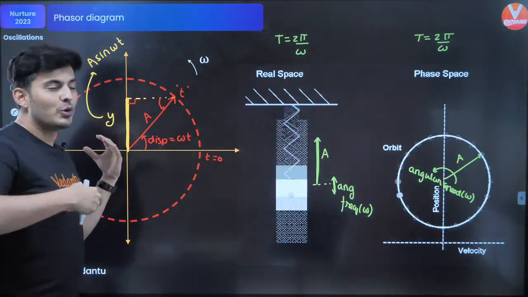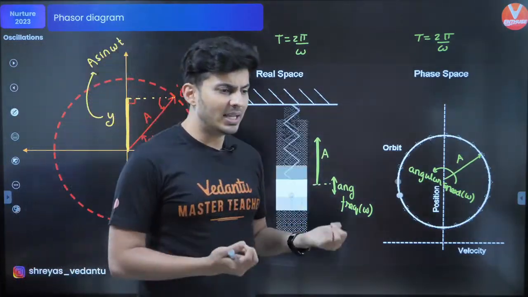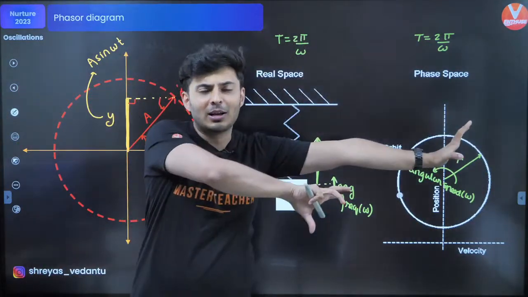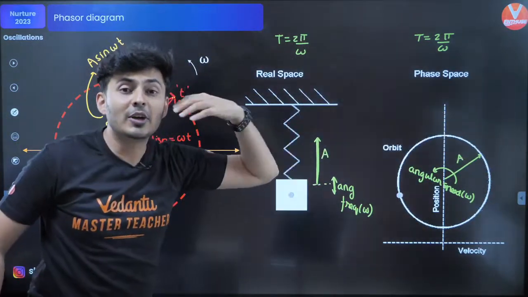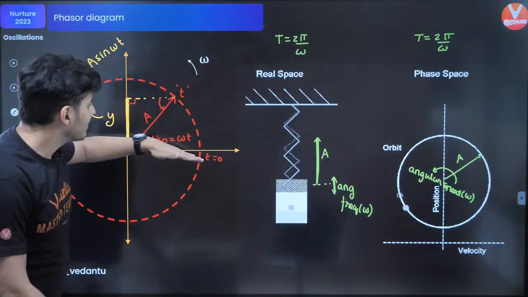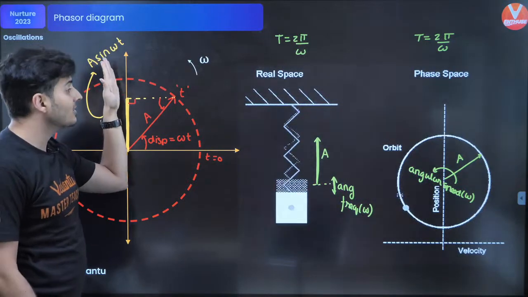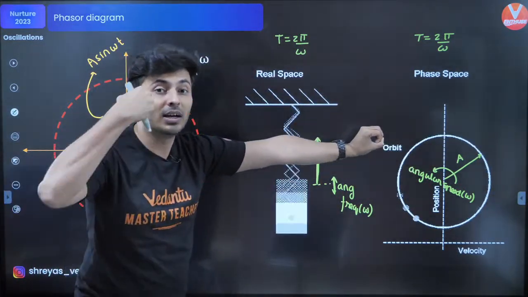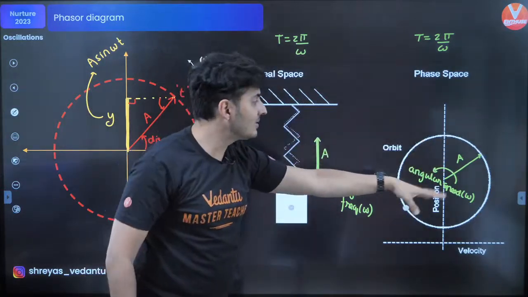So if you think about phase, you might not be able to comprehend so easily. So convert it into circular motion, then you will understand easily. If I tell you the phase of the SHM is 90 degrees, that means the angular position of the imaginary circular motion is 90 degrees.